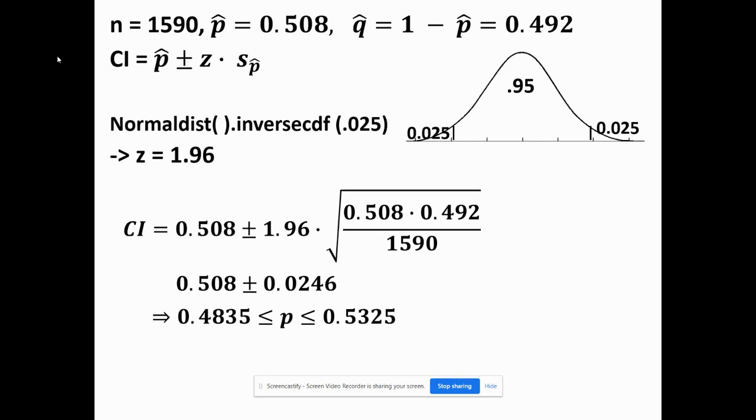or in other words, our population percentage, the percent of all Americans that are kept awake by stress, is somewhere between 48.4% and 53.3%. Our margin of error is 0.0246, because that is the value that was added and subtracted to our point estimate.